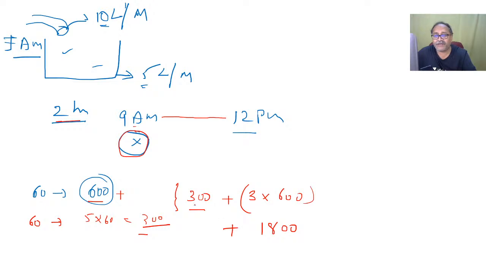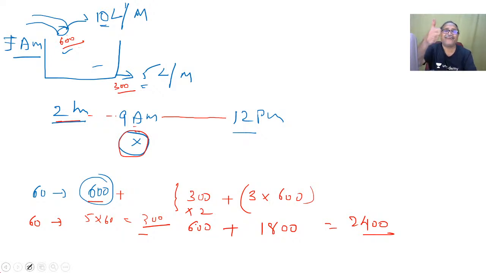And previously how many units did it fill? It was 2 hours, but 300 units per hour. Why 300 units? The filling part was 600 units per hour, but the emptying was 300 units per hour. So the filling part is 300 for how many hours? For 2 hours. That's right, 100% right, Mr. Anvesh. So that is 600, and the total is 2400. That's great, my friend.